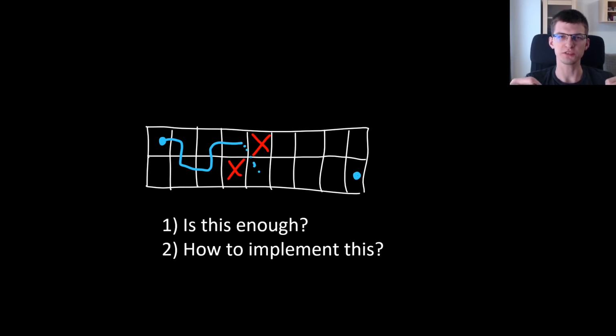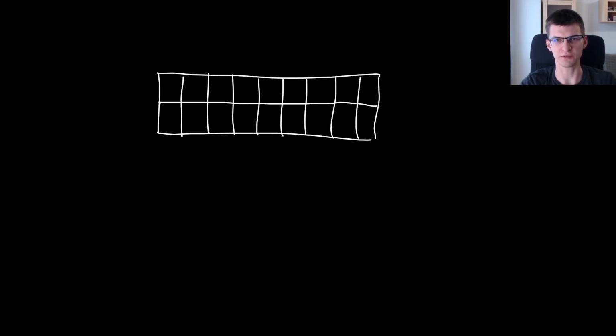So is it enough to say that if there is some column that is completely blocked, so one X above the other, two forbidden cells, or two X's that touch each other by a corner? Are there some other situations when the answer will be no? And also, how will we implement this? First, let's answer the first question. Let's prove that it is in fact enough to check.